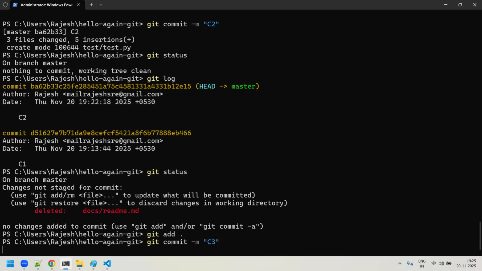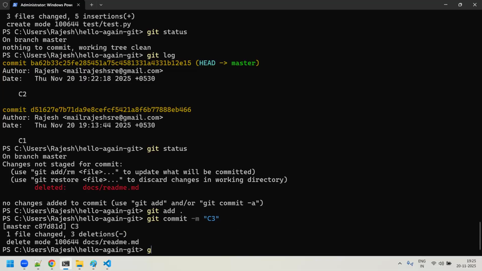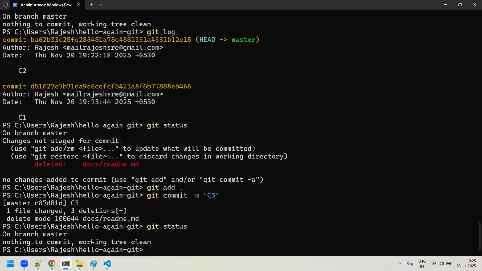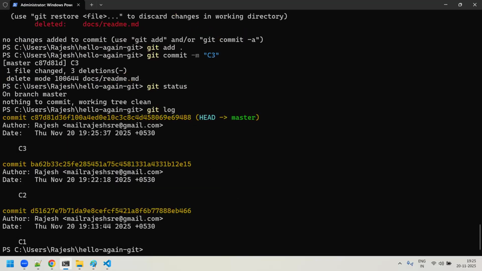Third commit. I'll say enter. So again, you try to do a git status. You could see that actually there's nothing to be committed. Everything is clean. If I try to do a git log, you will see that there are three commits. And the third commit is the one where you remove the directory. Which directory? Docs directory, right?